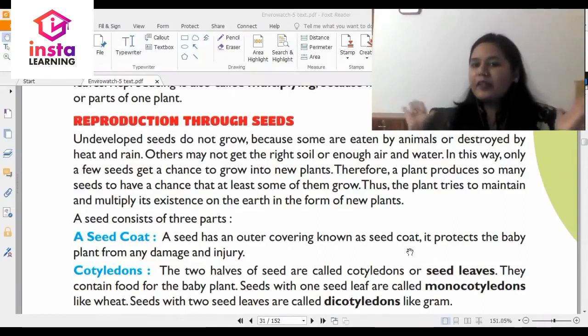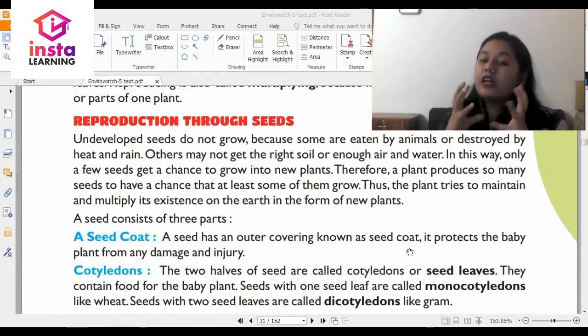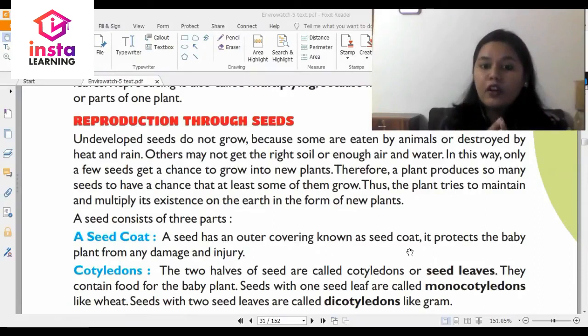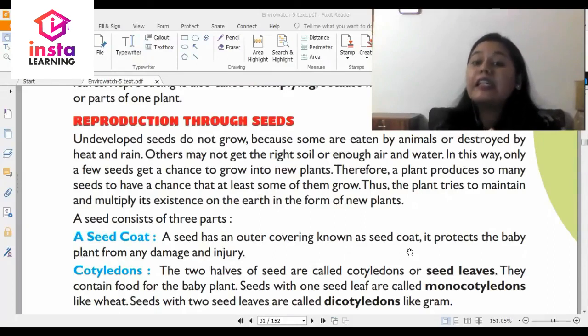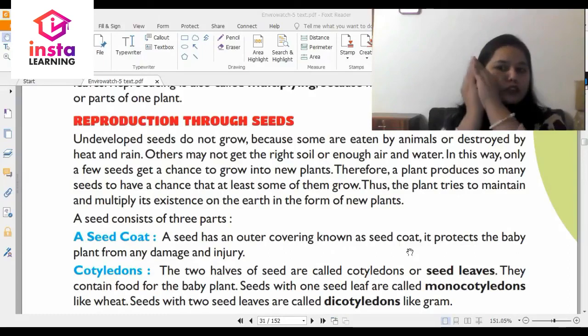So it's like a cover, like a veil that the seed has so that it is protected against any form of damage. Then the next thing is cotyledons. The 2 halves of the seeds are called cotyledons or seed leaves. So we know that seed is a combination of 2 halves.